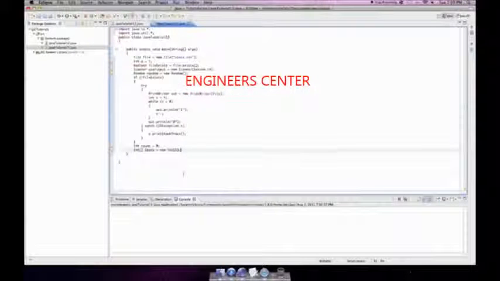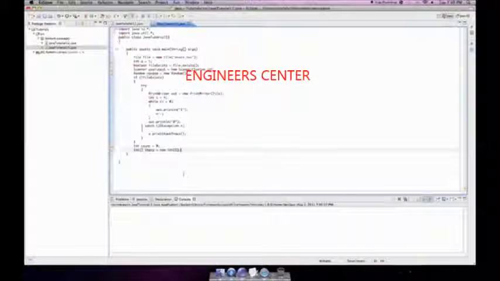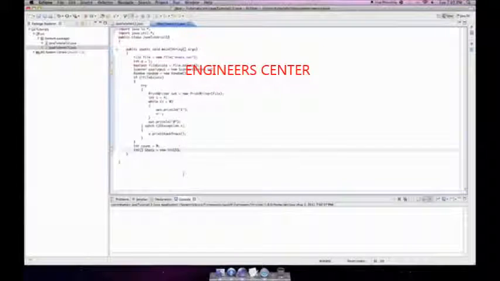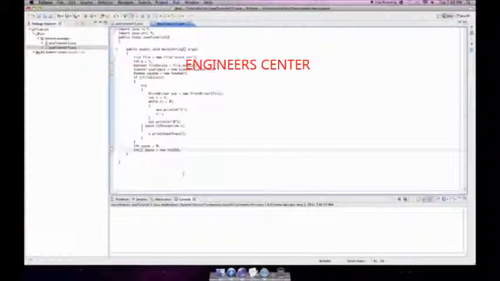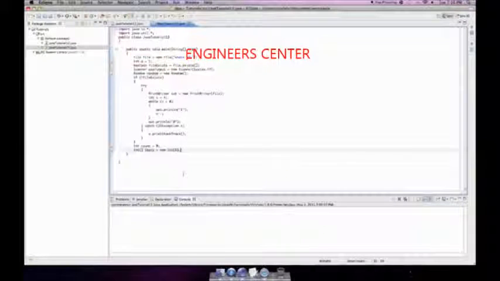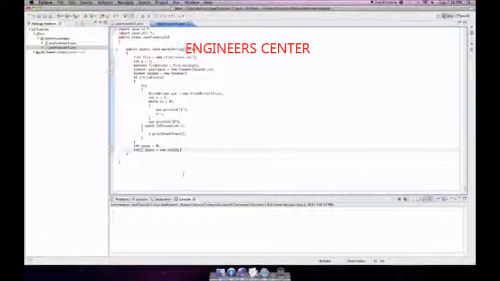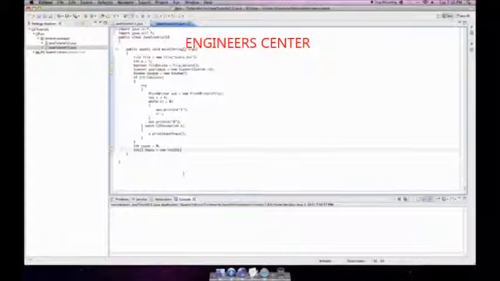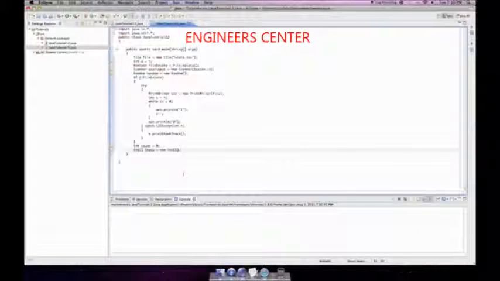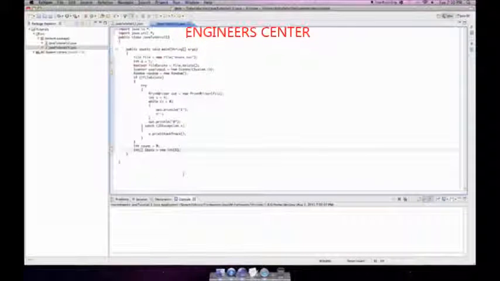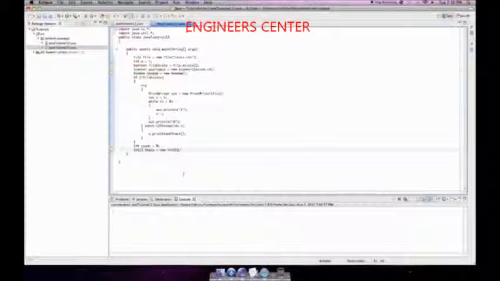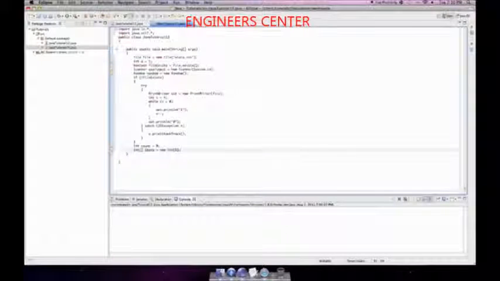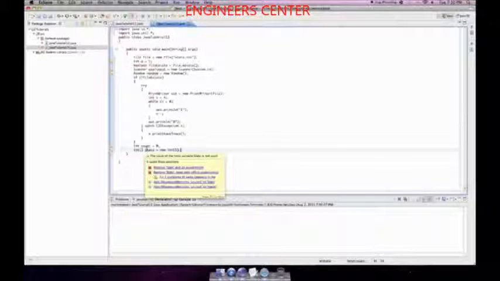Or if this is the first time you've seen this tutorial, please, there's a link in the description to the first one. If you're a complete Java beginner, please go to that first and just follow them in the order in which they go, Java tutorial 2 after 1 and 3 after 2, in order to get up to speed with what we're doing. If you follow those and pay attention and understand what's in those, it will get you, by the end of Java tutorial 12, up to the point where you can understand what I'm going to do here, I would hope. So we're going to have an integer array called stats.